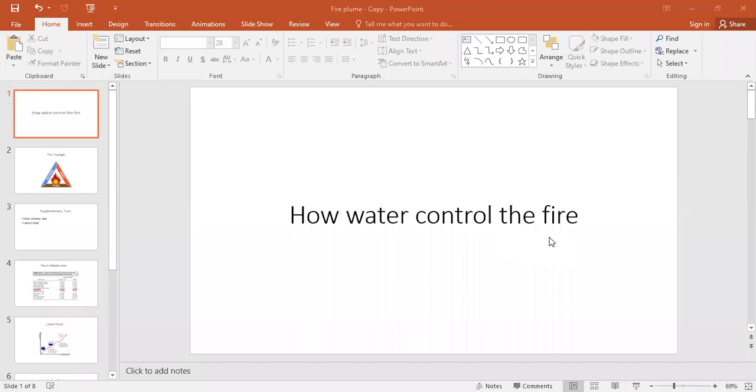Today we are going to discuss one simple and interesting topic, and also this is a school level physics and one of the core factors of fire protection engineering. So let's see. Actually, this topic is how water controls the fire.